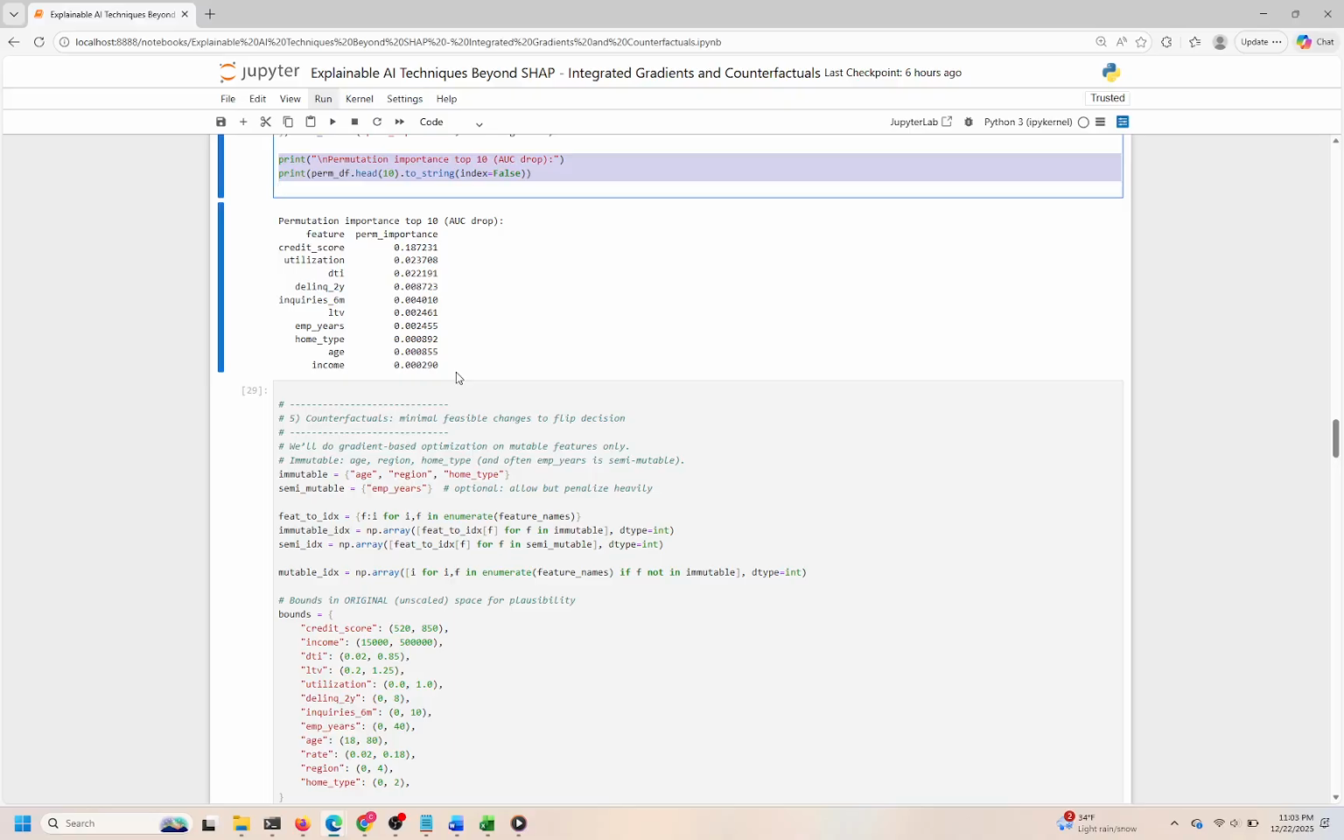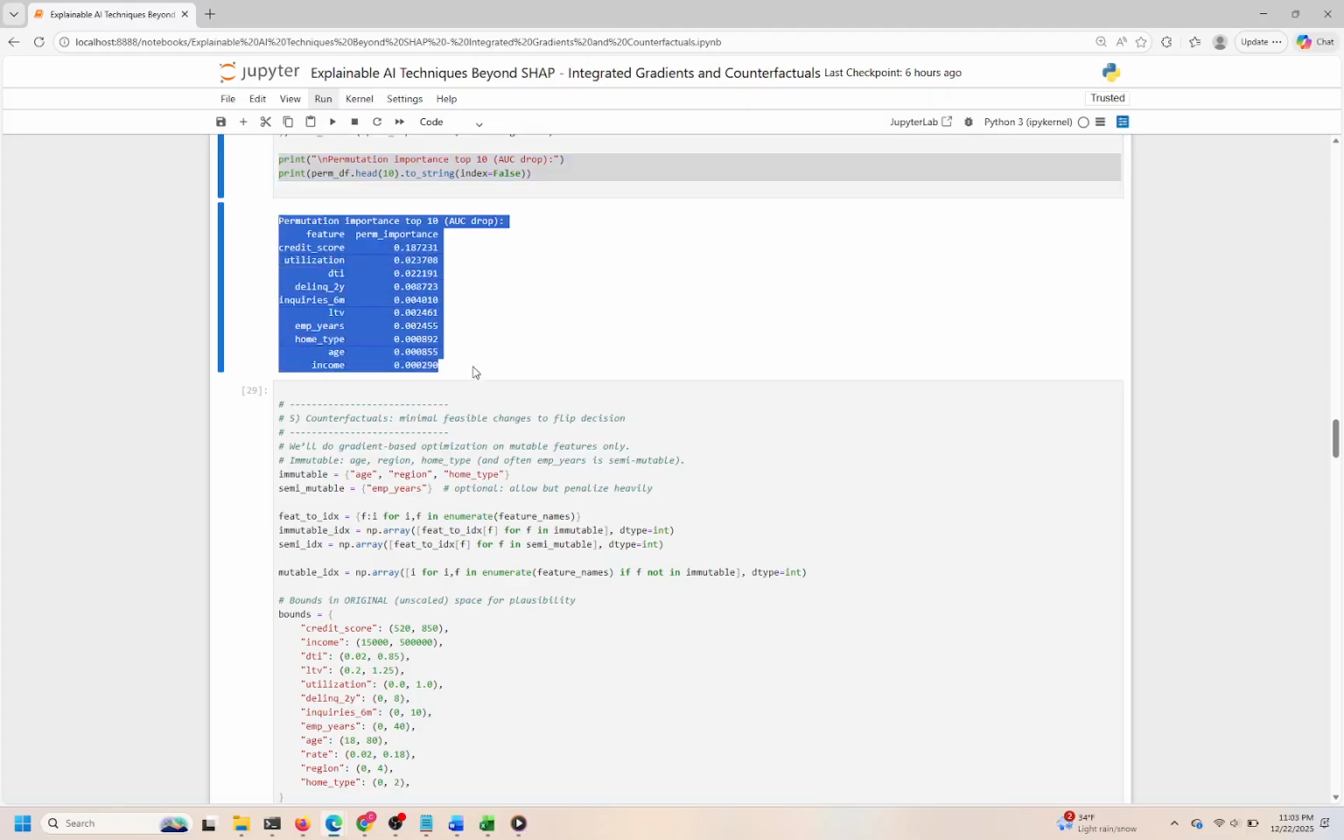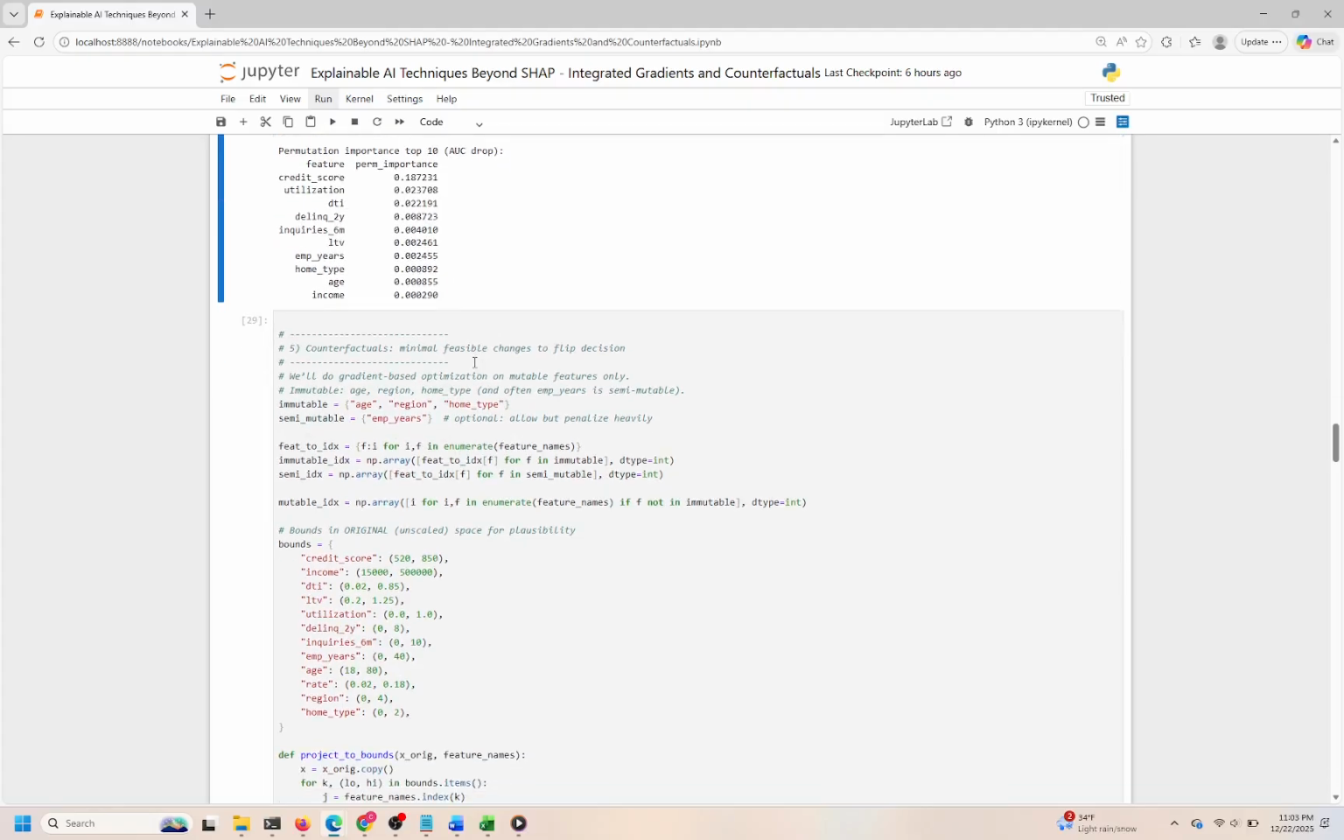This step serves as a sanity check because it confirms whether the model's learned patterns align with domain knowledge or expected feature relevance. Overall, this approach provides a transparent, model-agnostic way to validate feature importance and helps ensure that our model's predictions are driven by meaningful input variables rather than spurious correlations.